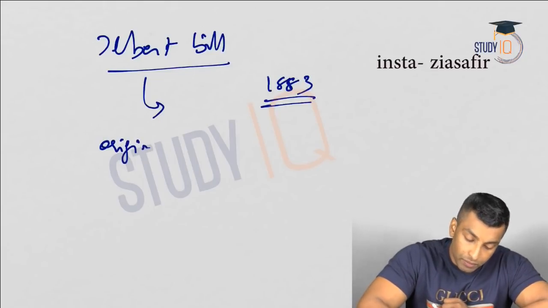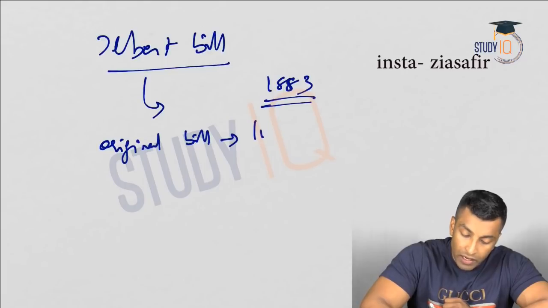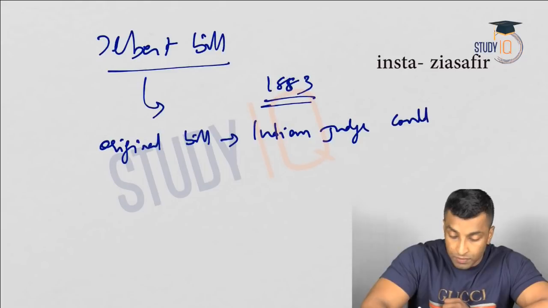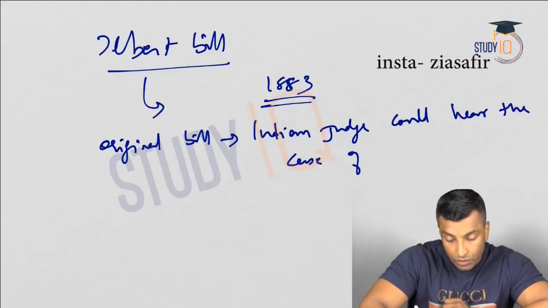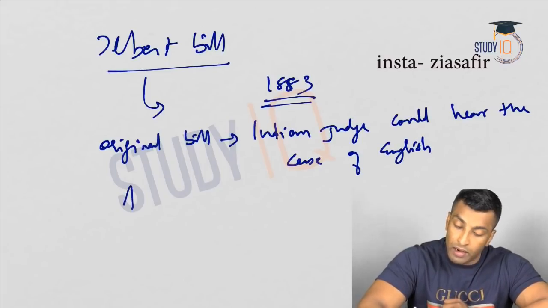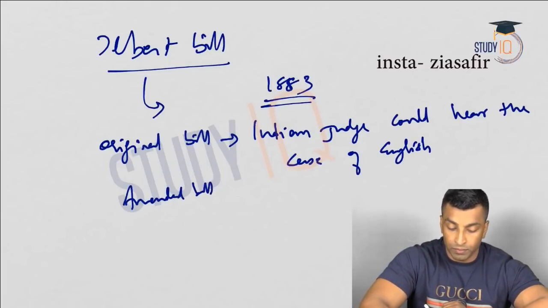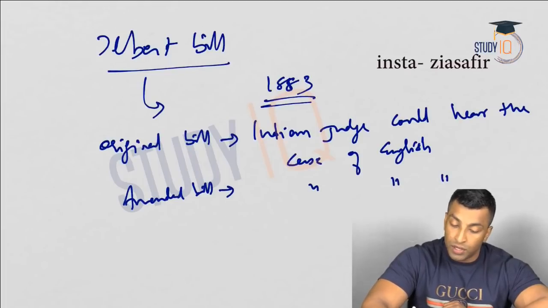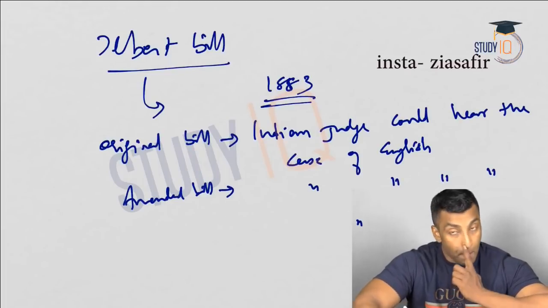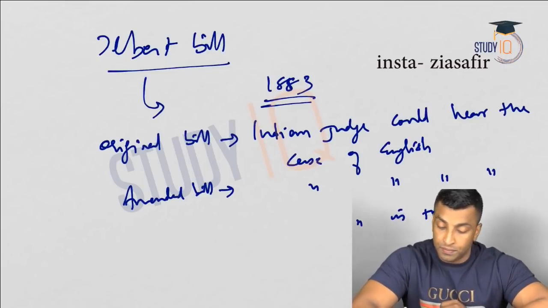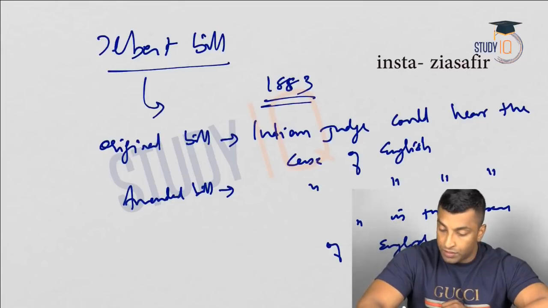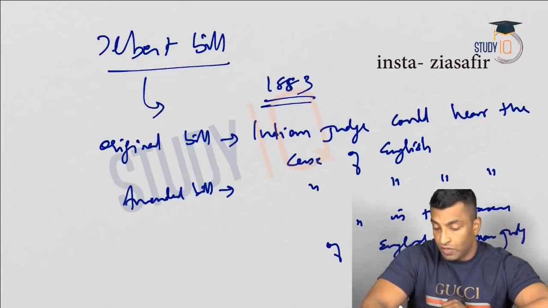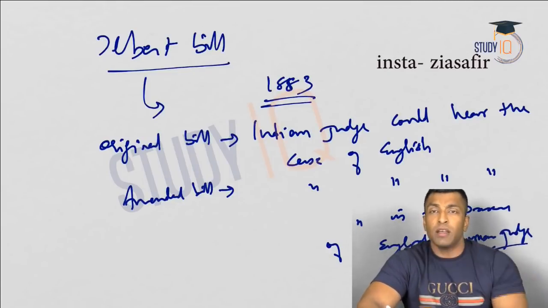Okay, so the original bill: an Indian judge could hear the case of English. The amended bill: an Indian judge could hear the case of English with the assistance or in the presence of an English or European judge. So he must be assisted by a European judge.